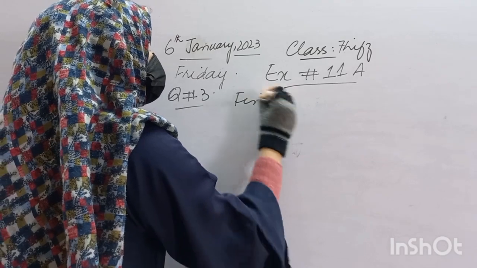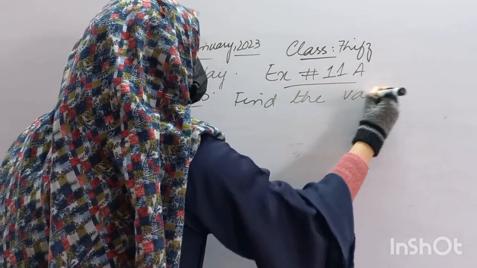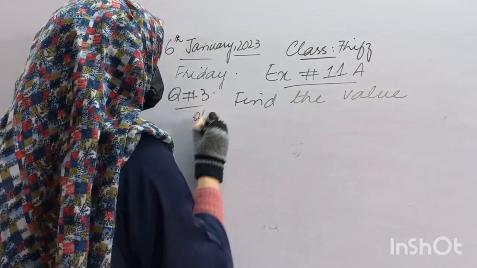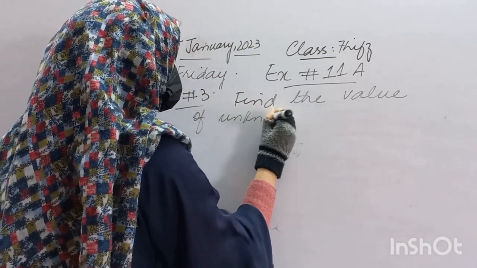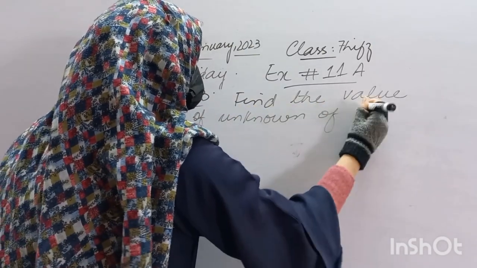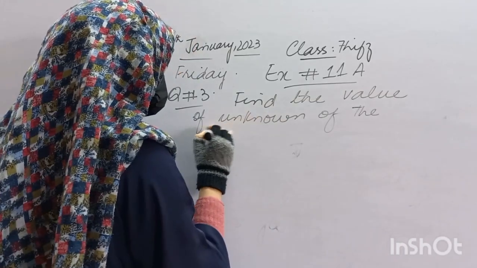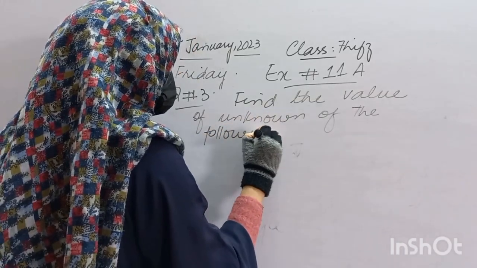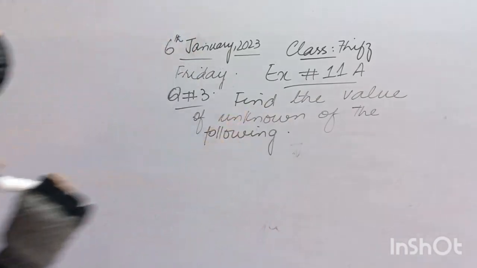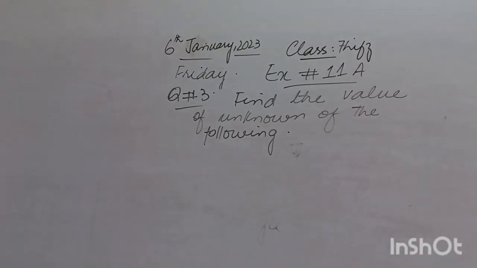Find the value of unknown of the following. Fine. So I am going to draw a figure.